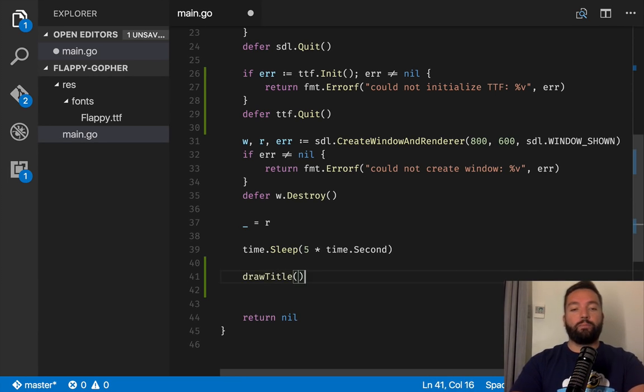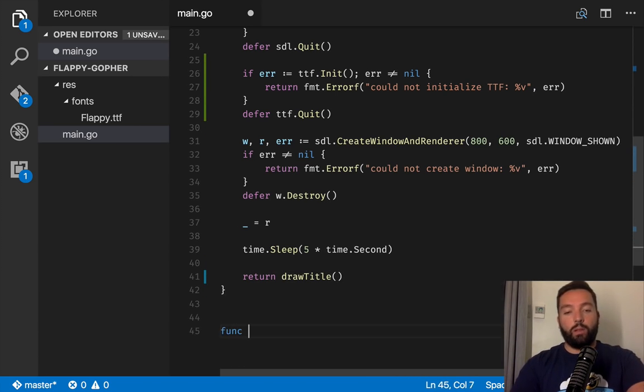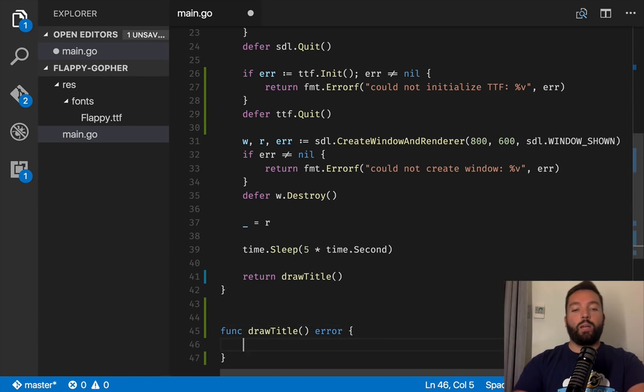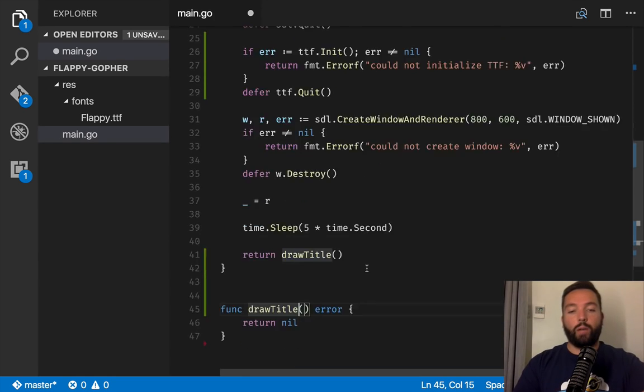So drawTitle. And I still don't know what I'm going to need to pass to that. So I'm just going to do this, say that drawTitle is a function that returns an error. And for now, it's going to return nil.